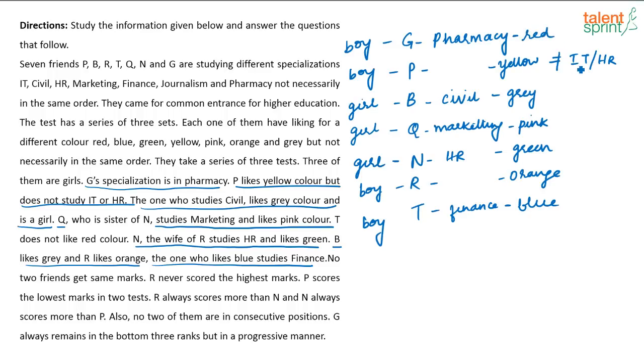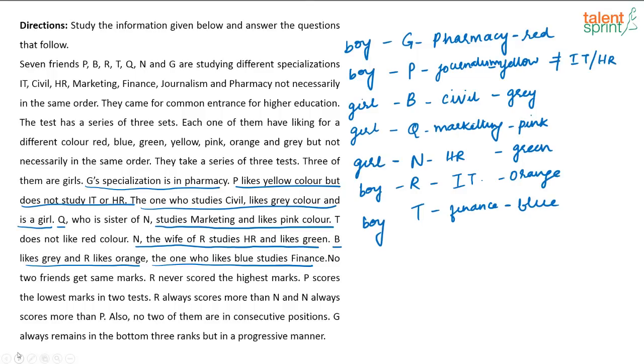Then if you look at this person P, I know this person cannot be IT or HR. So obviously this has to be IT and this has to be journalism, right? This is journalism. Now this part is done. Seems to be a very easy thing, right? The most important, the remaining part is also there. With this the question is not over, right? So you have to look at the remaining part as well.